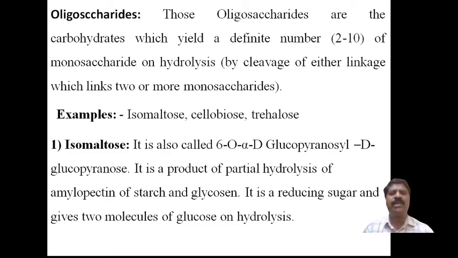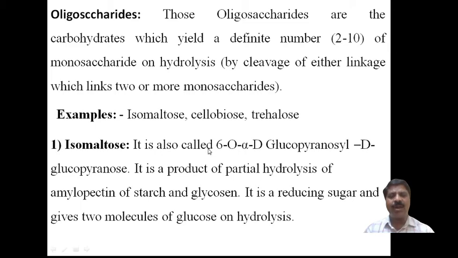A limited number of monosaccharides are produced on hydrolysis by breaking the linkage bonds, the cleavage of the link between two or more monosaccharide units. That is called an oligosaccharide. Now, examples for your syllabus: one is isomaltose, the second is cellulose, and the third is trehalose. Now let us discuss them one by one. The first one is isomaltose.